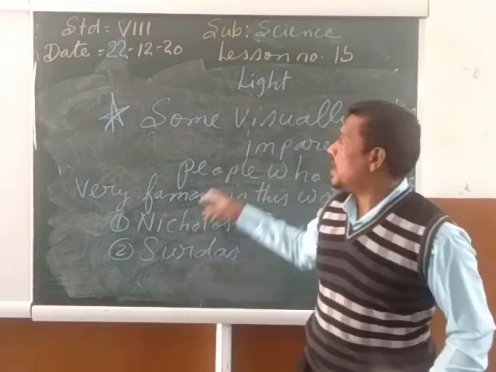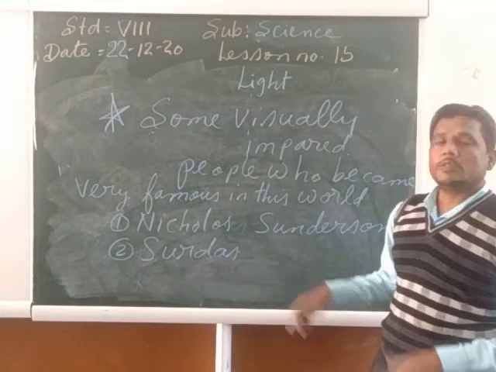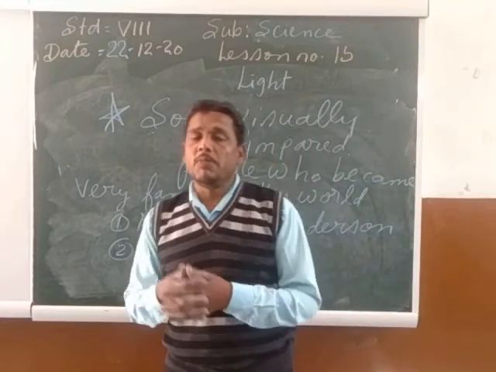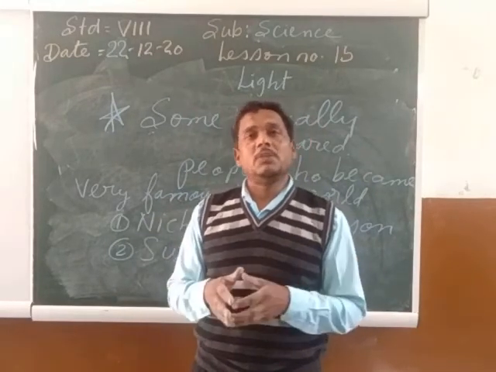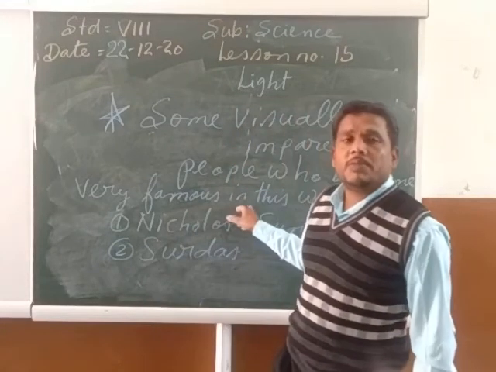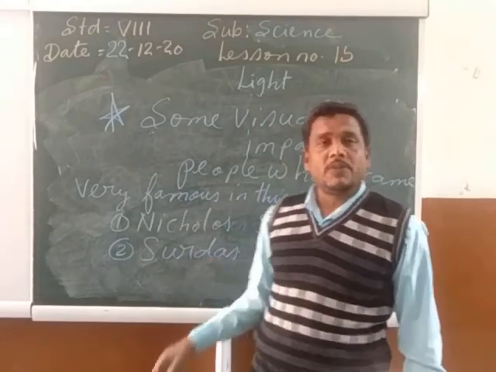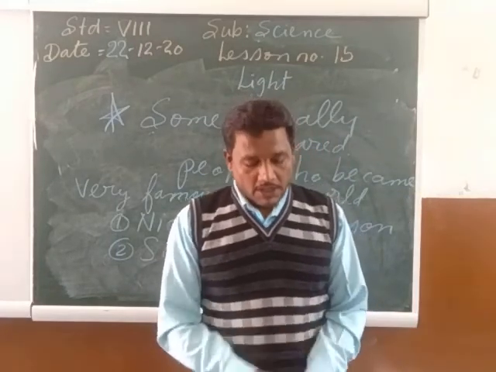So my child, these are the two main people, Nicholas Saunderson and Surdas. Even though they were blind, they achieved fame. Nicholas Saunderson became a famous scientist and mathematician, and Surdas became a famous singer and composer of music.